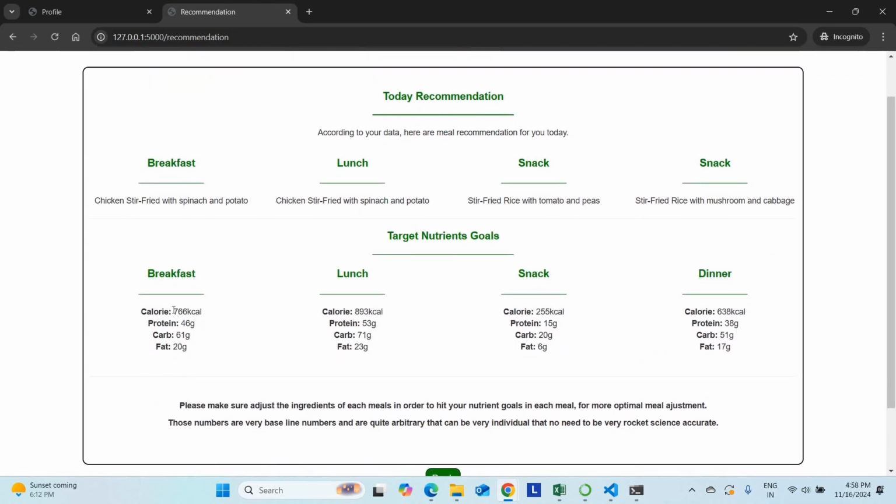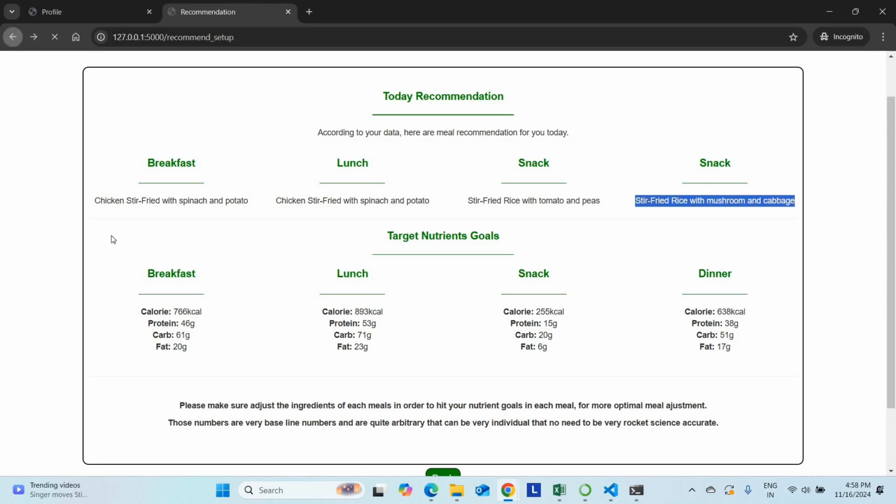Okay, perfect recommendation. So your breakfast should be chicken stir fried with spinach and potato. The overall calories will be 766 calories. So what is the nutritional fact? Then your lunch will be chicken stir fried with spinach and potato. So what is the nutrition fact? Then what's your snack? You should take this snack. Then what's your dinner value?